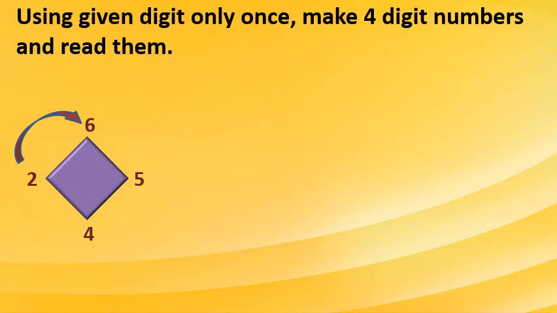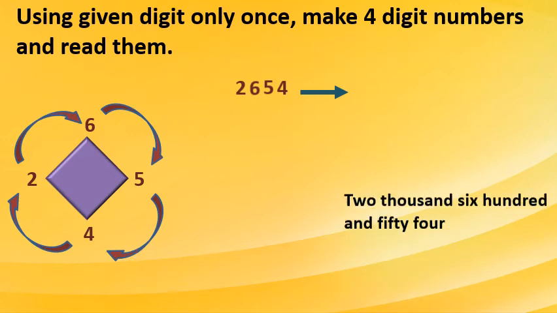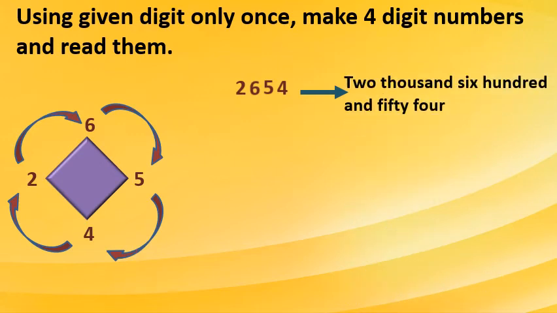Listen, students, if you go in clockwise direction, it will become very easy. See, I will show you. Now 2 I will take first, then 6, then 5, then 4. We got one 4-digit number. How will we read this number? 2654. Correct?